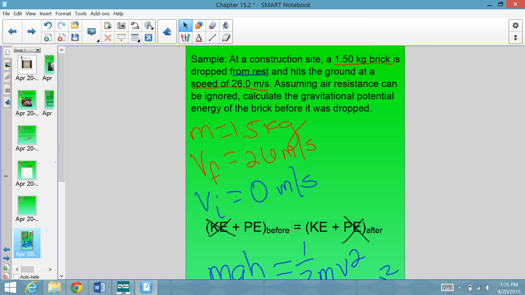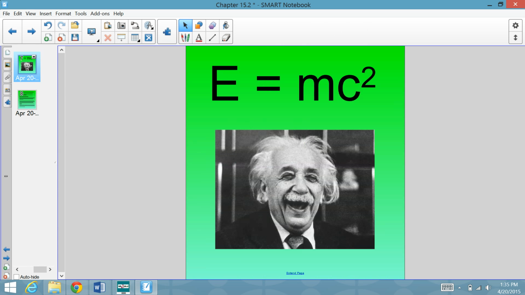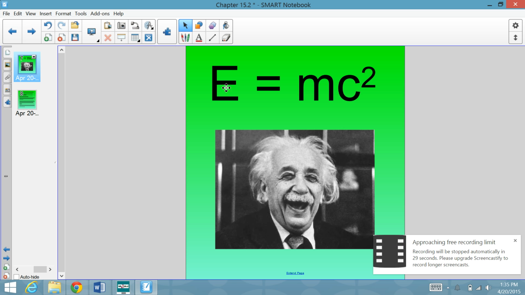Now, that's a pretty classic problem, but it turns out Einstein took the concept of energy a little bit further, and he came up with this famous equation, E equals mc squared, when thinking about energy. Now, in this equation, E is for energy, m is for mass, and c is for the speed of light. And what this is saying is that the amount of energy an object has is equal to its amount of mass times the speed of light squared. Or in other words, we can take mass and we can convert it into pure energy under the right circumstances.